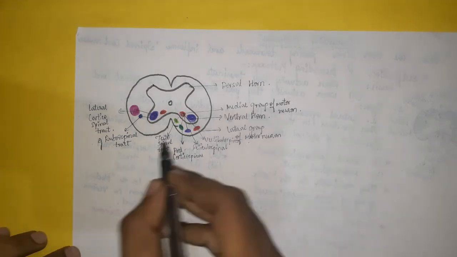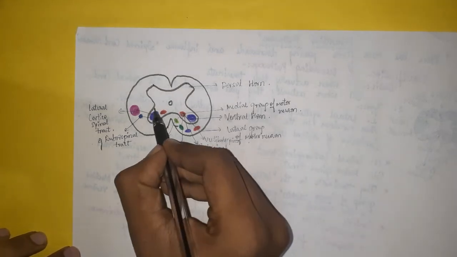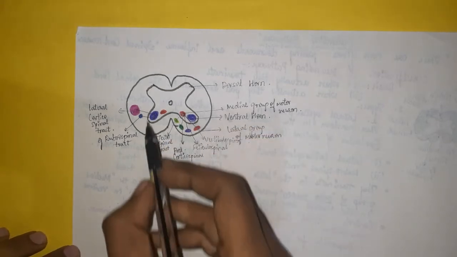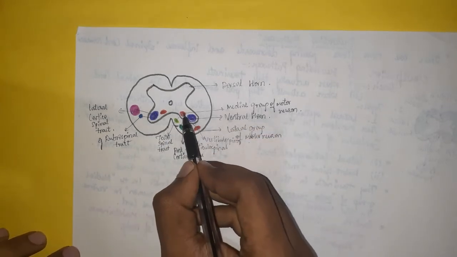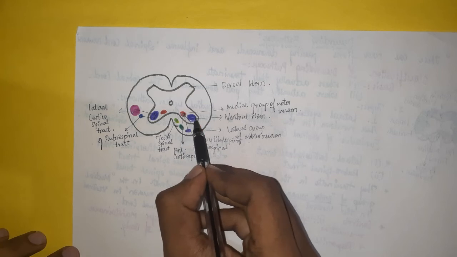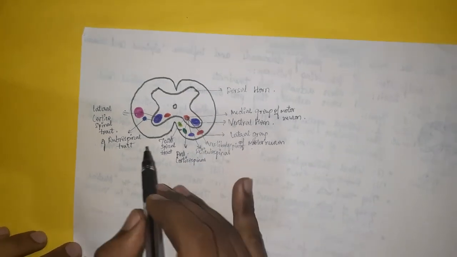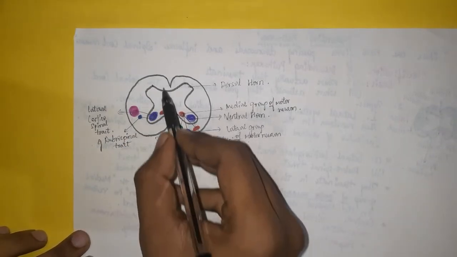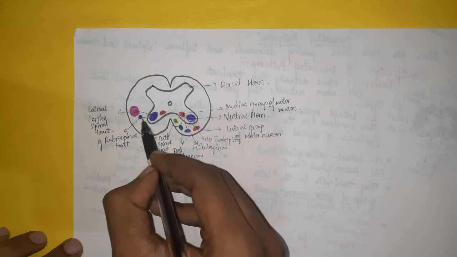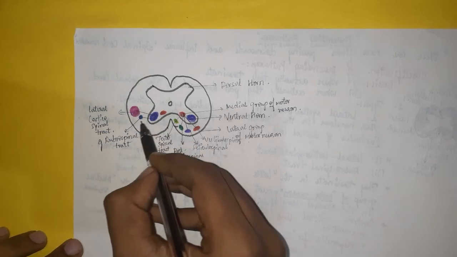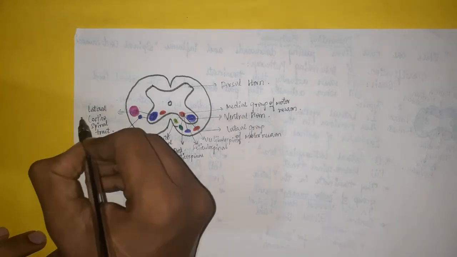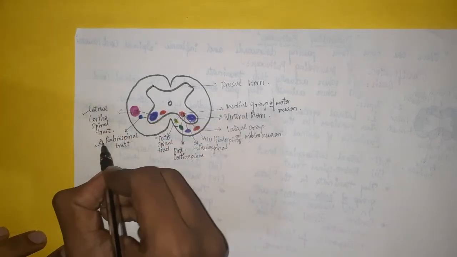See, this is the cross section of the spinal cord. This is the ventral horn, and this is the dorsal horn, and the medial group of motor neurons are present here, and the lateral group of motor neurons are present here. This is the lateral funiculus, this is the anterior funiculus, and this is the posterior funiculus. Lateral system pathways are present in the lateral funiculus and include the lateral corticospinal tract and rubrospinal tract.